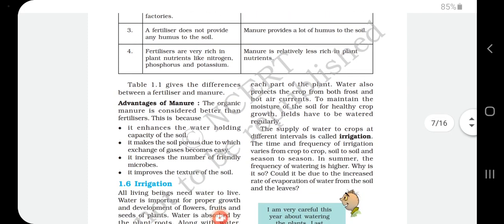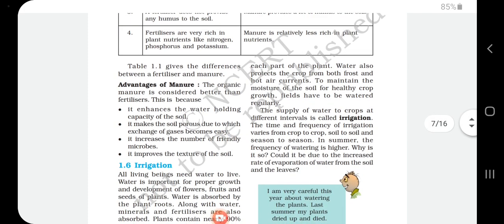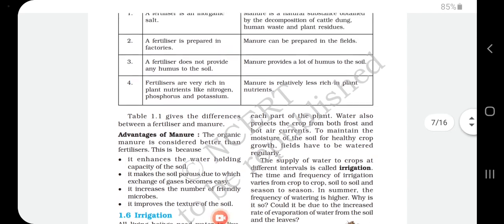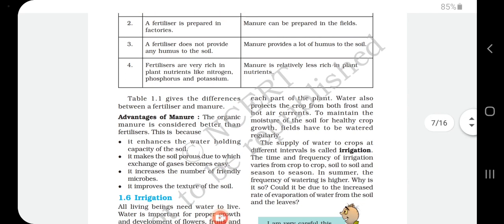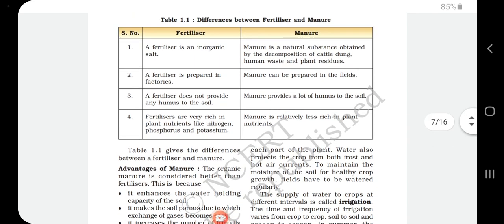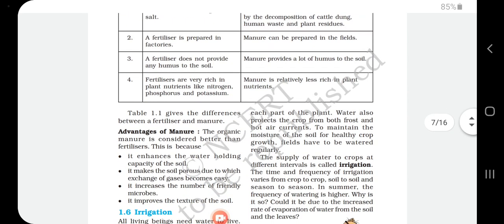Next, what are the advantages of manure? In this table we discussed the differences, but which is more advantageous, fertilizer or manure? Organic manure is considered better than fertilizer because it enhances the water holding capacity of the soil.